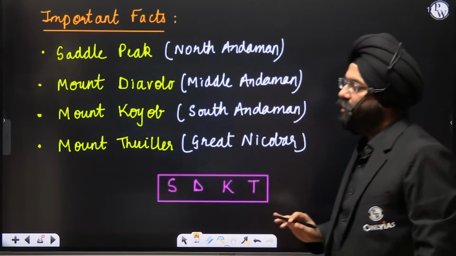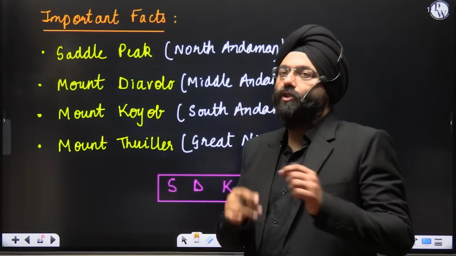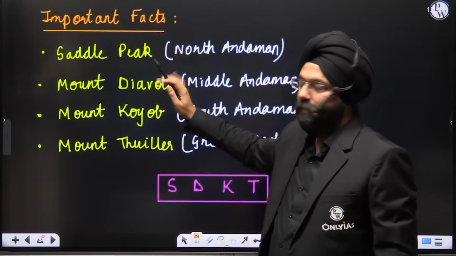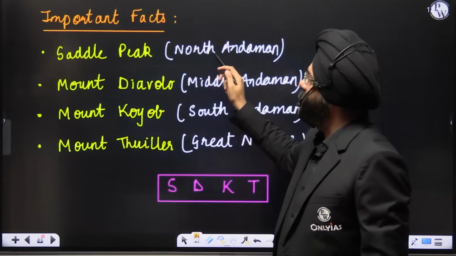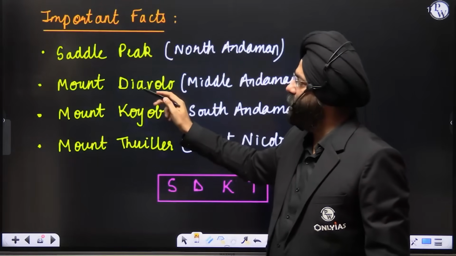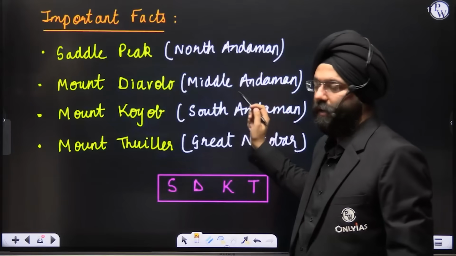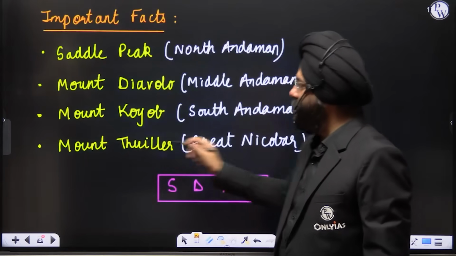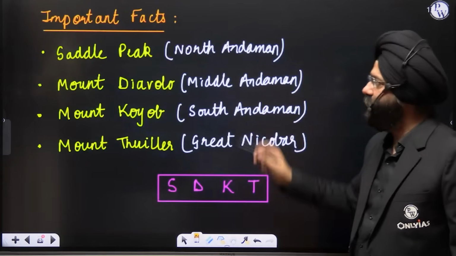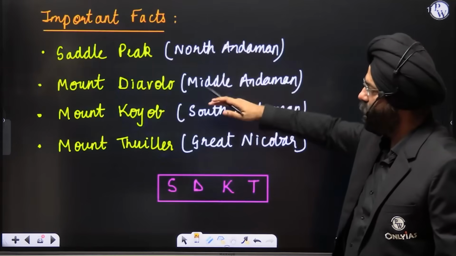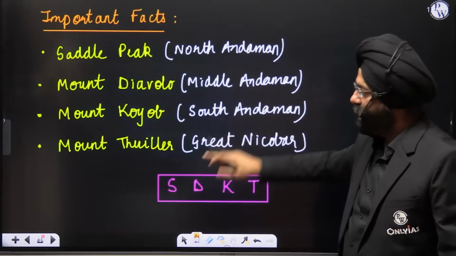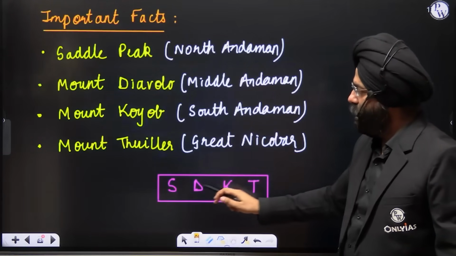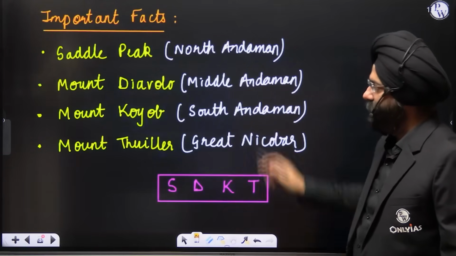Something that is present in your NCERT again is a few important peaks. Saddle Peak, again, is the highest peak in the Andaman Nicobar. Saddle Peak is present in North Andaman. Mount Diavolo is present in Middle Andaman. Mount Koyob is present in South Andaman. And Mount Thullier is present in Great Nicobar. How can you remember? You very well know this is in order: North, Middle, South and Great Nicobar. So you can remember SDKT: Saddle Peak, Diavolo, Koyob and Thullier. This is how you can remember it.